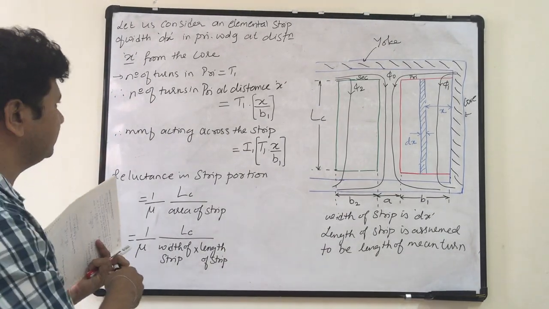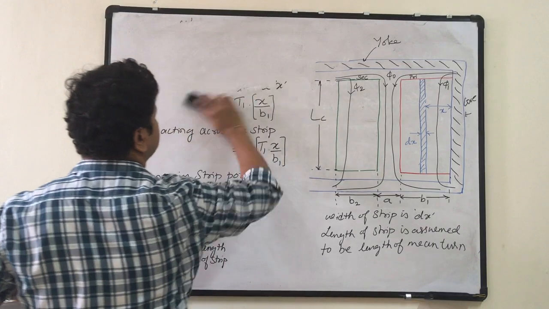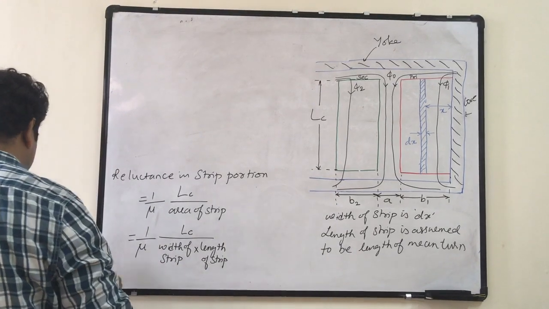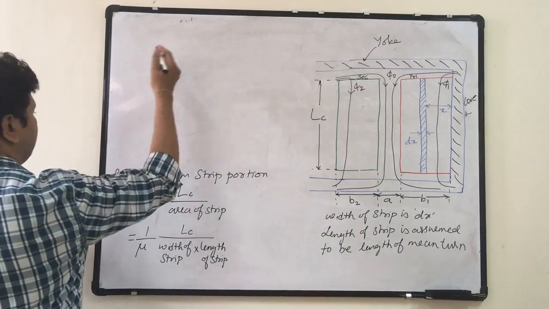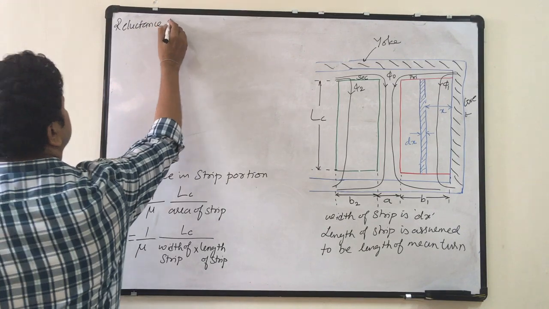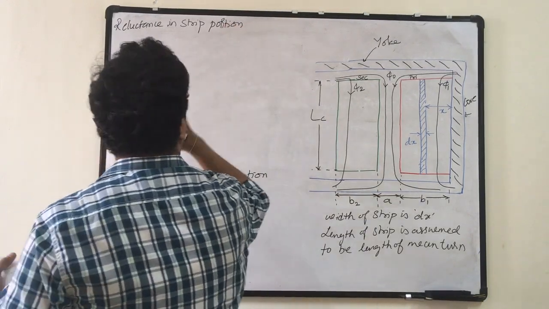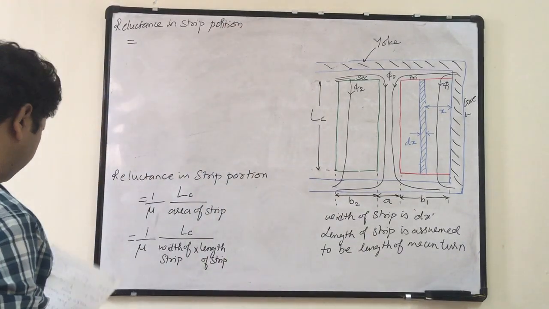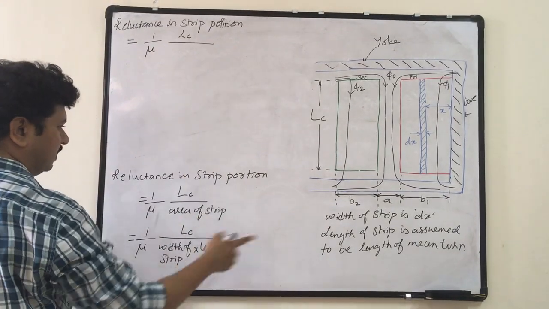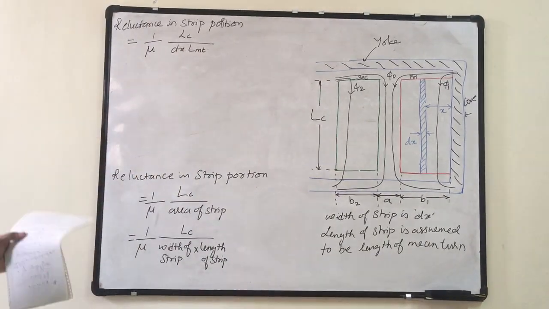So what will be the reluctance equation now? Reluctance equation will be, therefore, reluctance in strip portion is equal to, I will write, 1 over mu LC upon width of strip is dx, length of strip is length of mean turn.